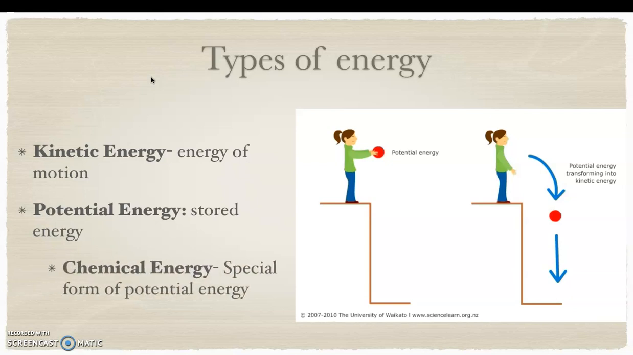And the last one will be chemical energy. This type of energy, though, is a special form of potential energy. So a slice of apple, a piece of wood, a lump of coal, a gallon of gasoline will all be chemical energy.